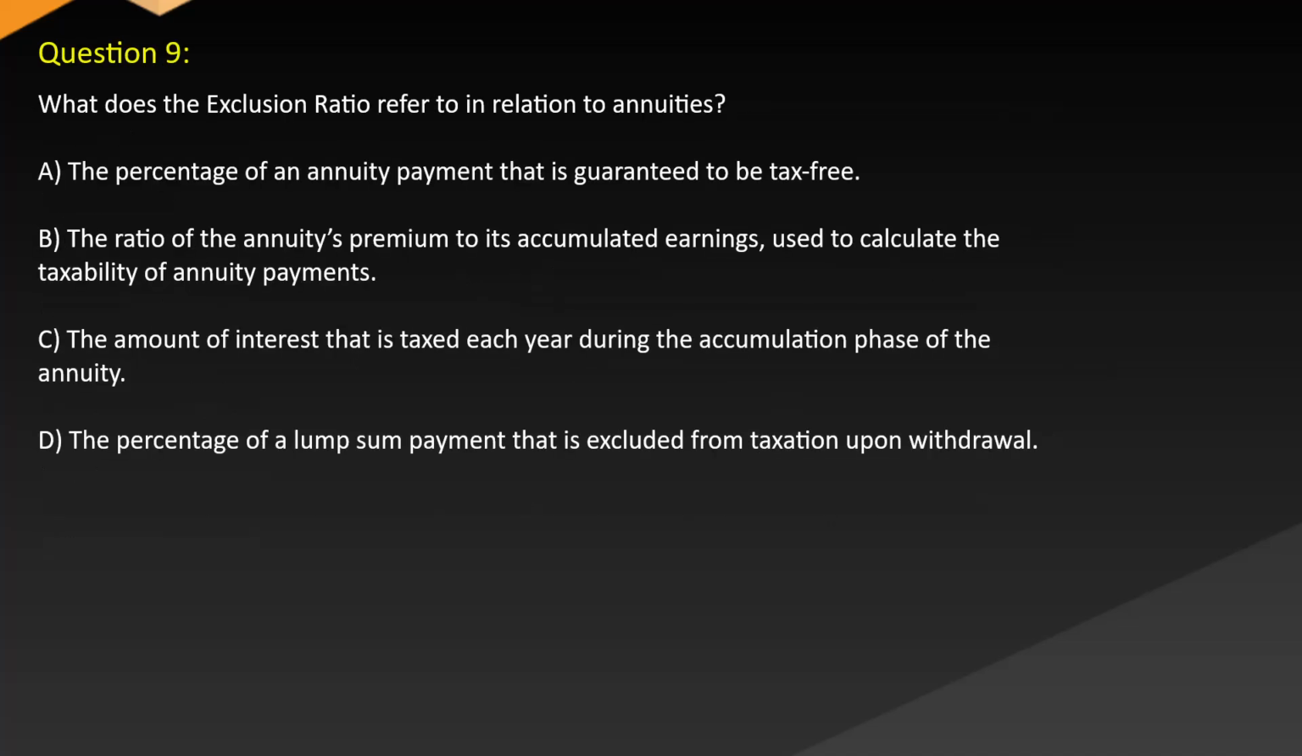Question 9. What does the exclusion ratio refer to in relation to annuities? A. The percentage of an annuity payment that is guaranteed to be tax-free. B. The ratio of the annuity's premium to its accumulated earnings used to calculate the taxability of annuity payments. C. The amount of interest that is taxed each year during the accumulation phase of the annuity. D. The percentage of a lump sum payment that is excluded from taxation upon withdrawal.